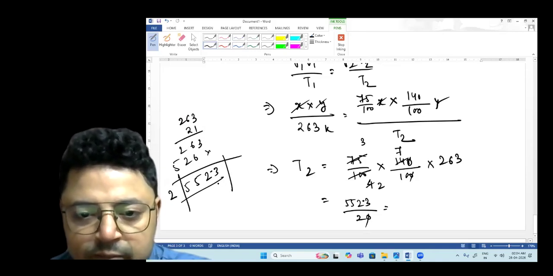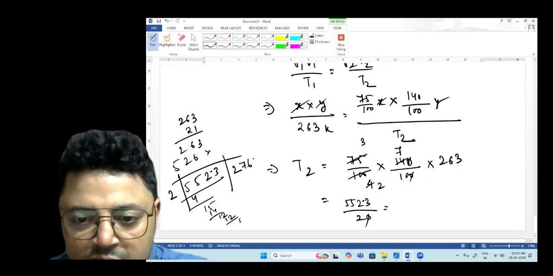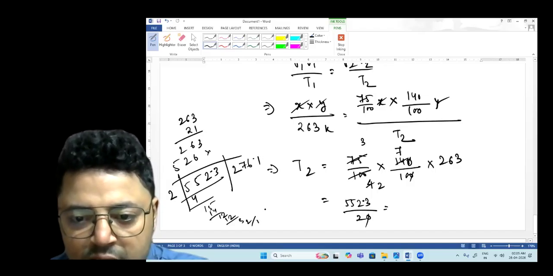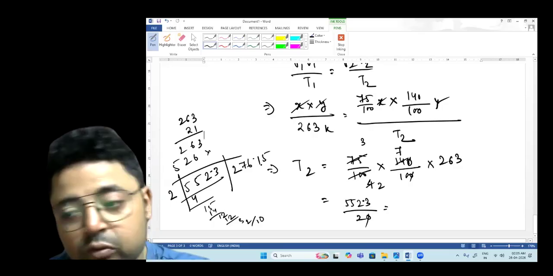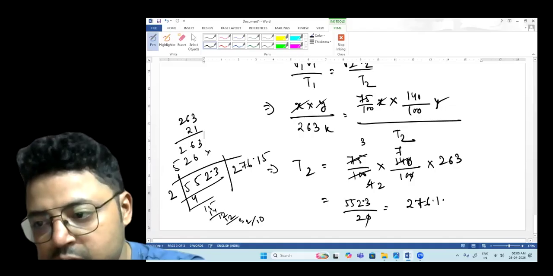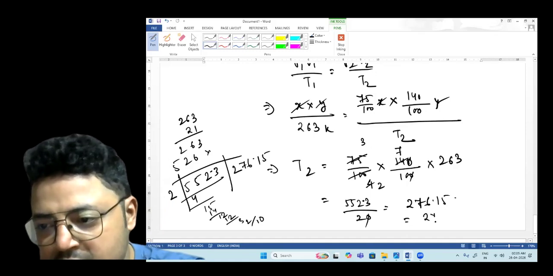Now 2 2s are 4, 1, 5, 15. 2 7s are 14, 1, 2, 12. 2 6s are 12. Carry the point here, it will come 3. So 2 1s are 2, 1. So the value will be 276.15. This is T2.